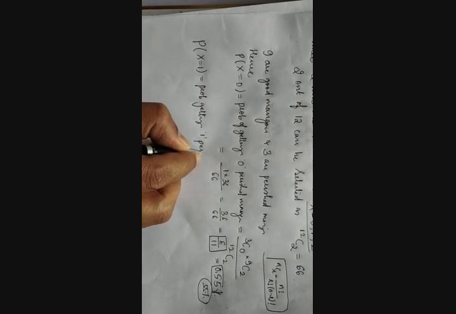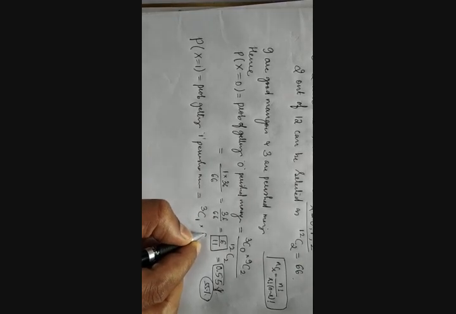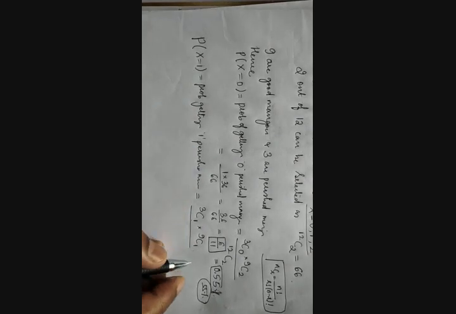Okay. Next, second one. Probability of x is equal to 1. Probability of x is equal to 1 means what? Probability of getting 1 perished mango. Means what? Out of 3, I am getting 1 perished, into out of 9, I'll get 1 more because totally we need to get 2 mangoes. Previously I got 0 perished and 2 good. Now I got 1 perished and 1 good one.